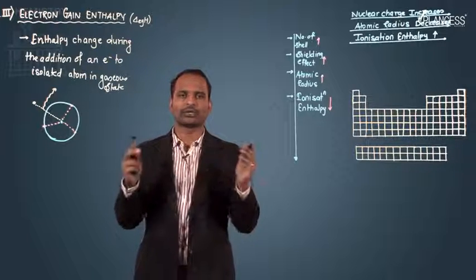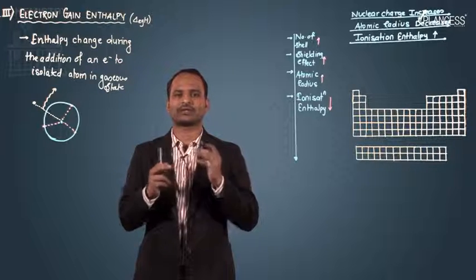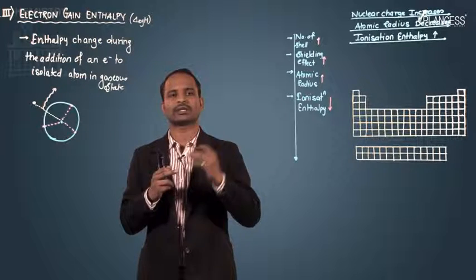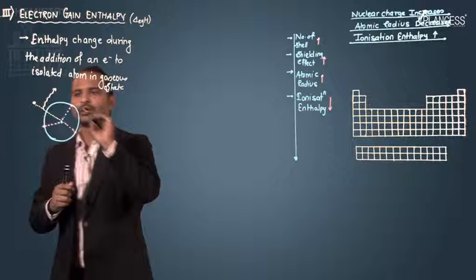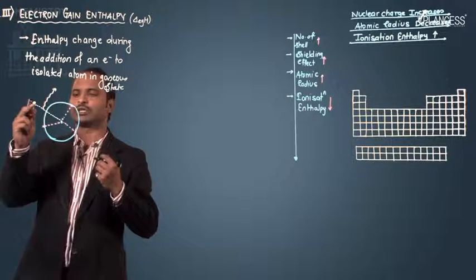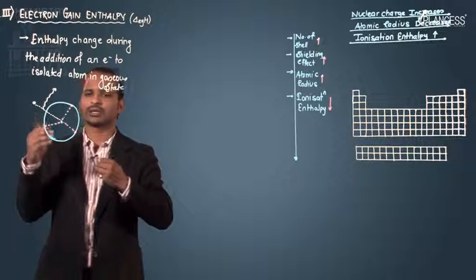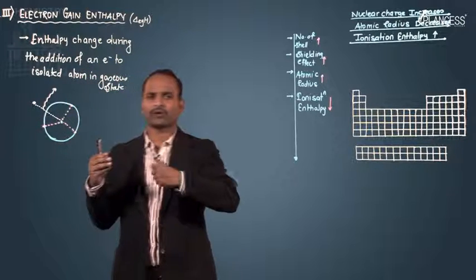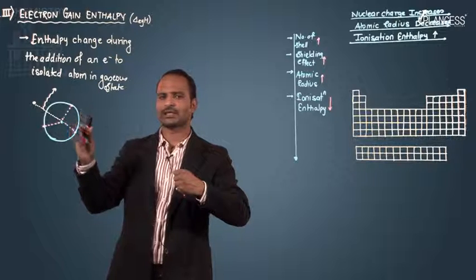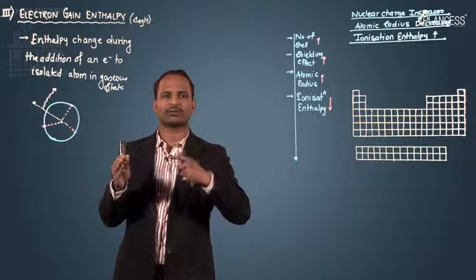We all know that when two bodies attract each other strongly, the energy evolved is more. So how much energy will evolve totally depends upon the attraction between the nucleus and the electron. That means it depends upon the nucleus power, with what power the nucleus is attracting the electron. If the nucleus is attracting the electron with a strong attraction, more energy will evolve.